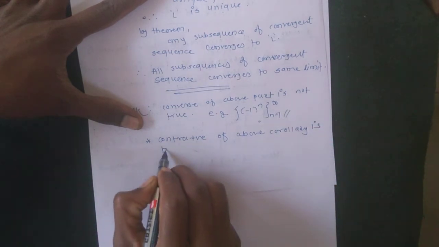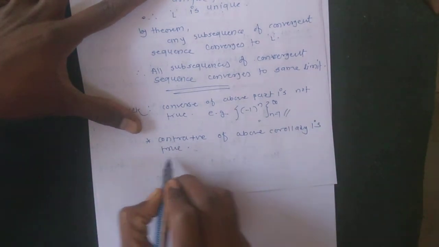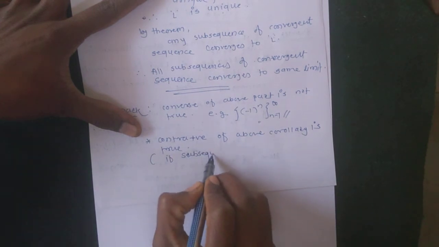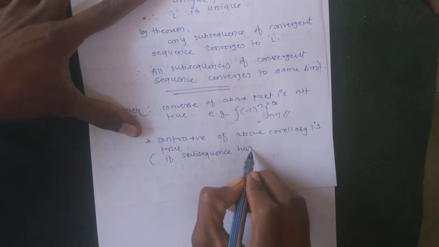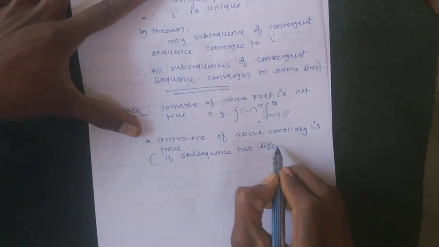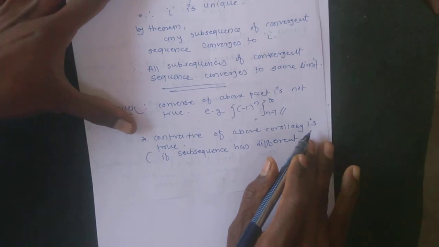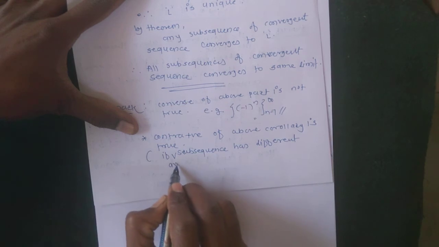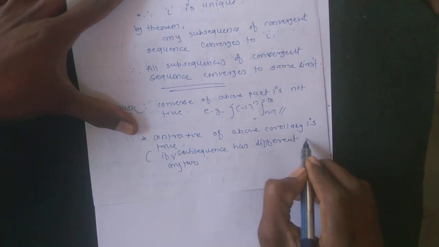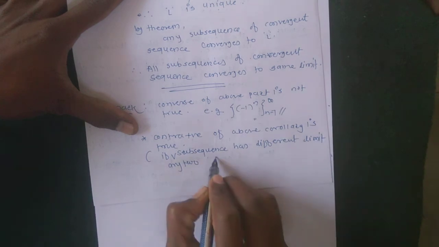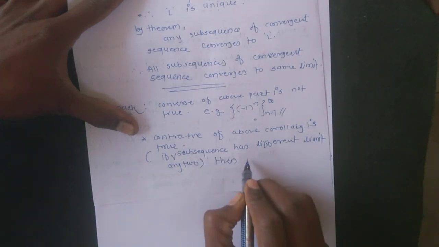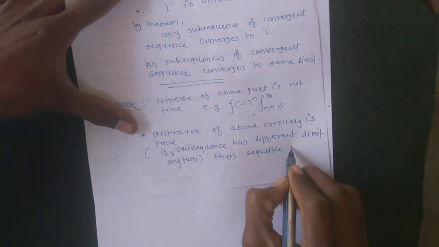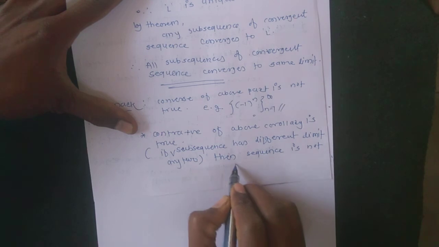The contrapositive is: if any two subsequences have different limits, then the sequence is not convergent.